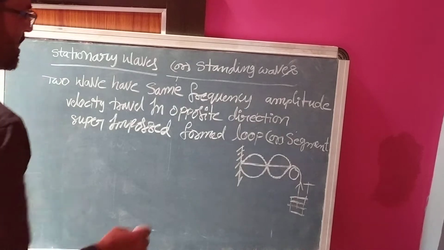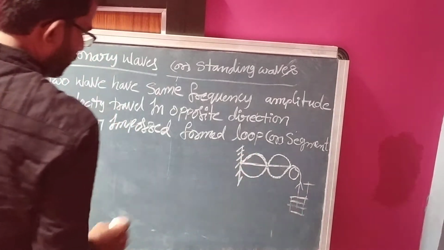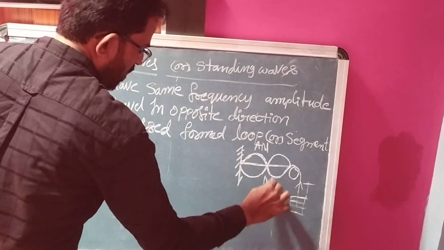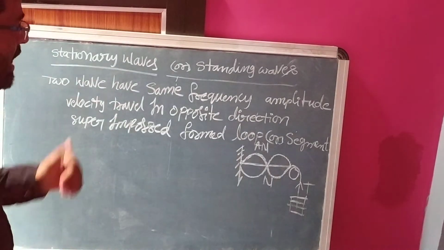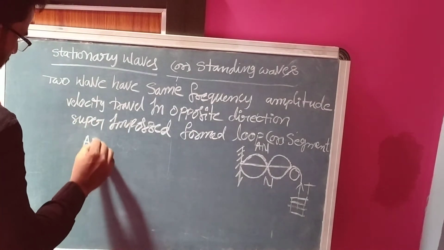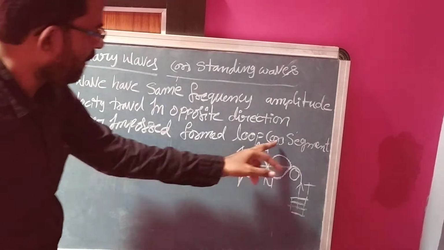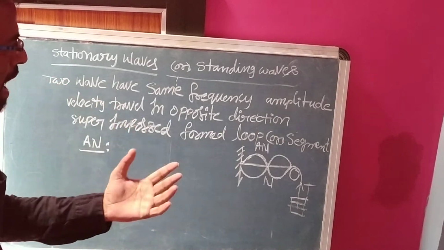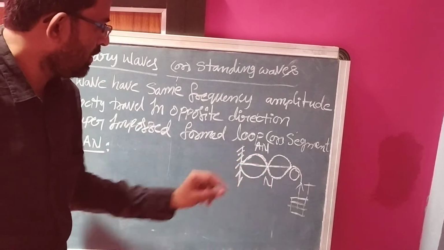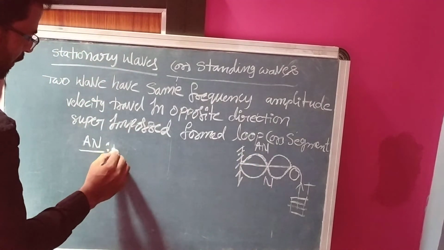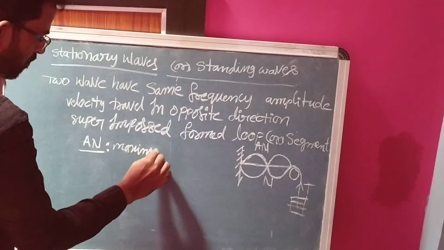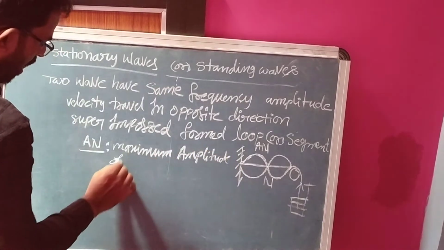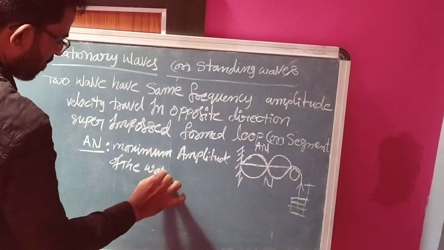So in a stationary wave, you observe antinodes and nodes are formed. What is an antinode? What is a node? Antinode, AN. Antinode means the maximum displacement, or maximum amplitude, of the wave. Maximum amplitude of the wave is called an antinode.